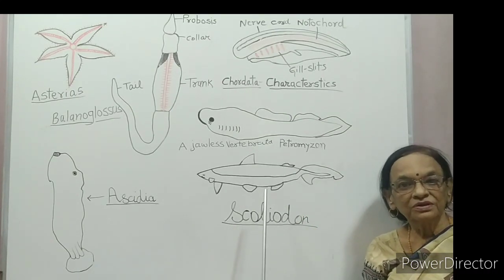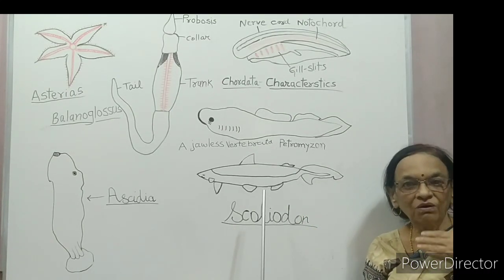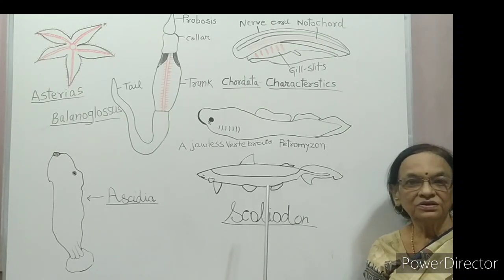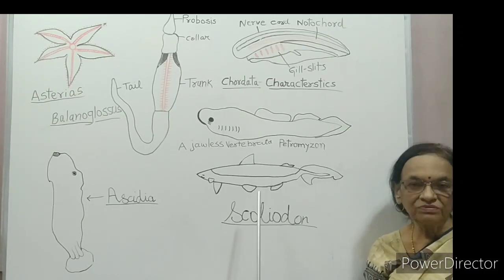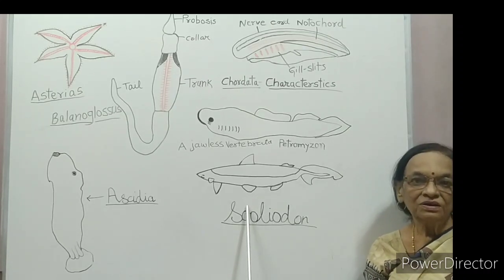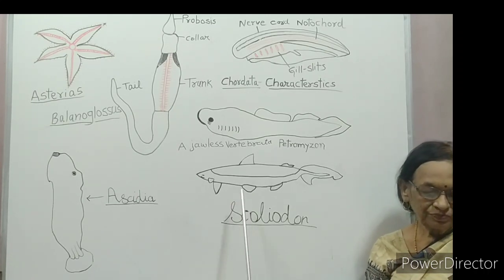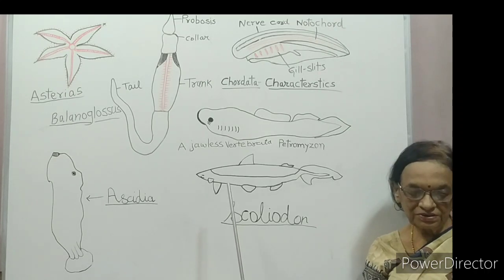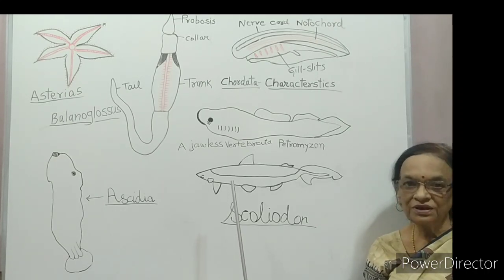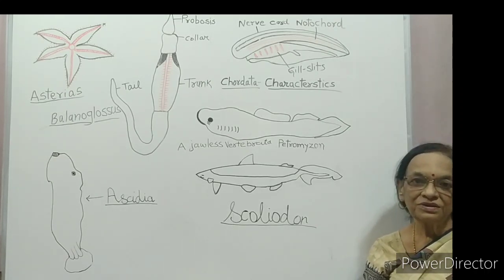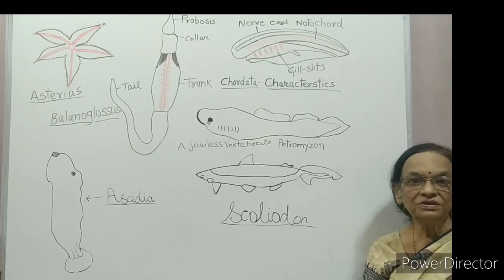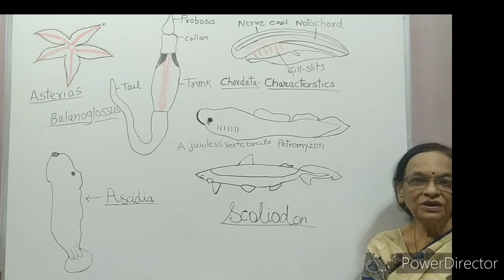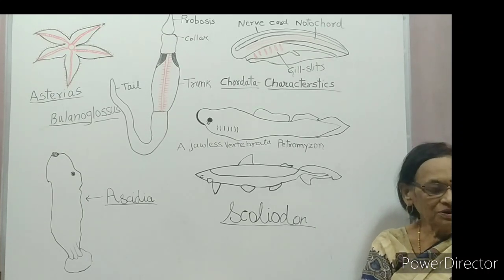Heart is ventral. Our heart is on the ventral side. Non-chordates have the heart on the dorsal side. A post-anal tail is present in chordates. Here the post-anal tail is absent. So learn these points of difference between chordates and non-chordates.